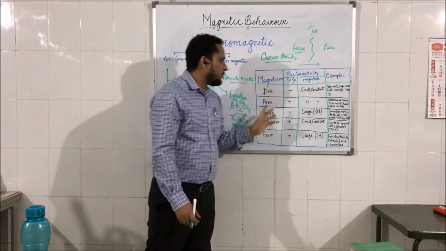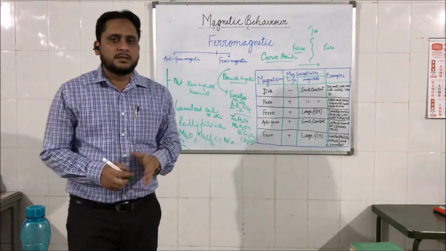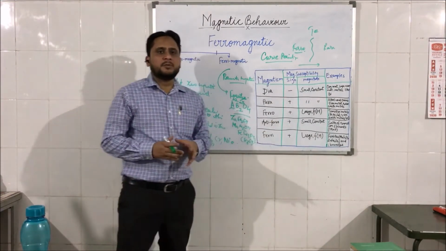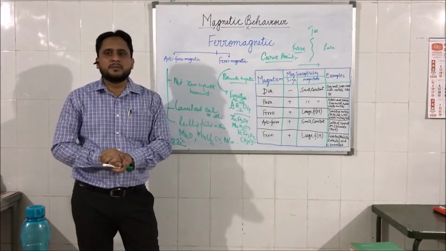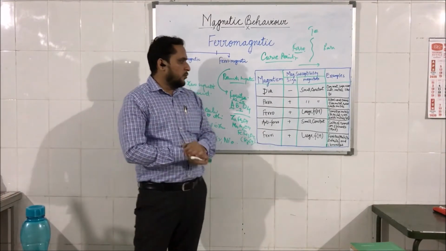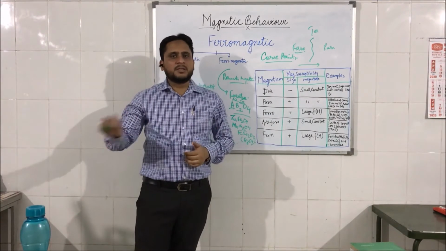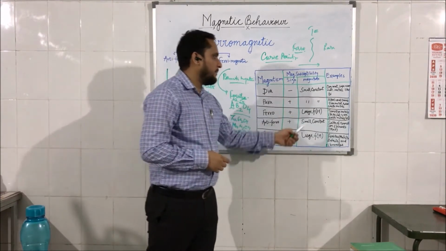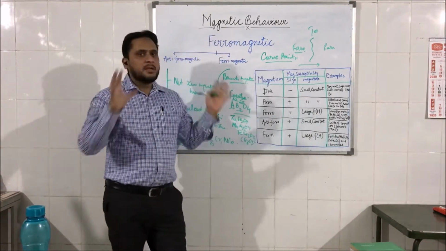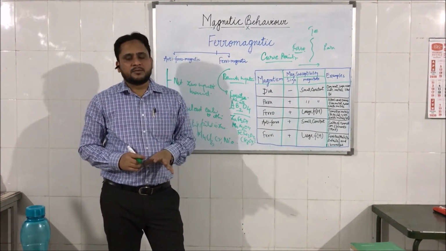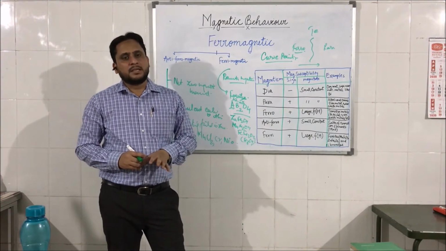Now this table is basically to explain the classification of materials on the basis of magnetic properties, whether they are in the direction of the magnetic field or in the opposite direction of the applied magnetic field, and their examples. So this table will provide you information about the types of magnetic materials in a nutshell.